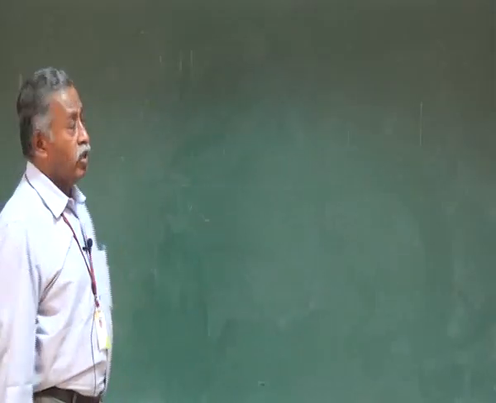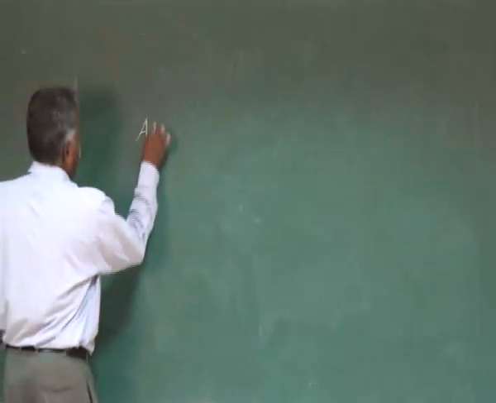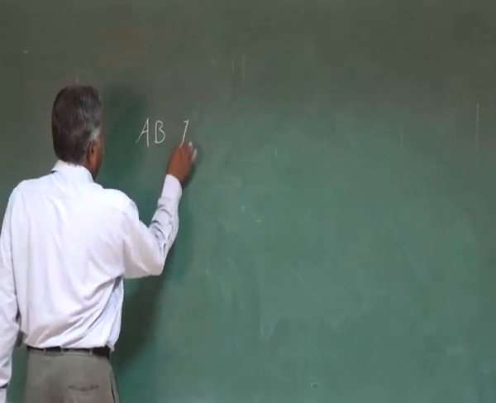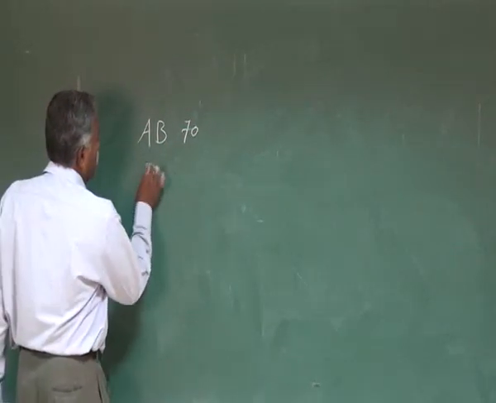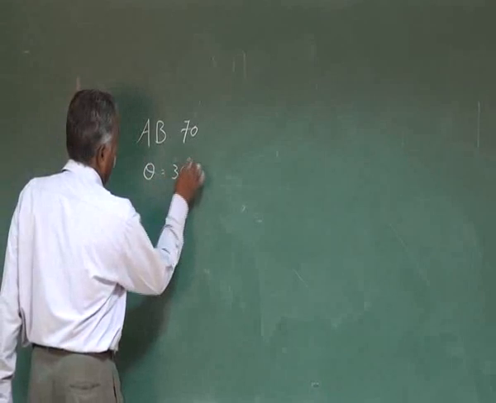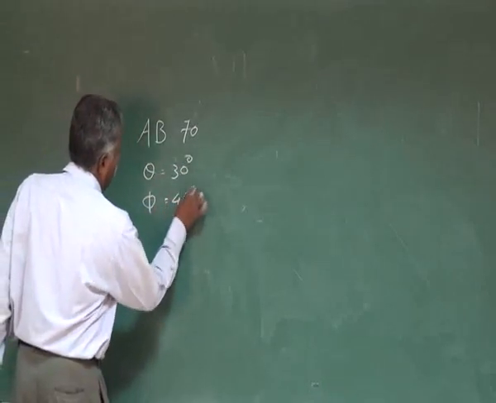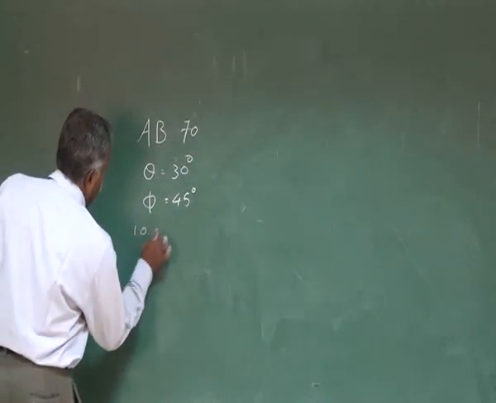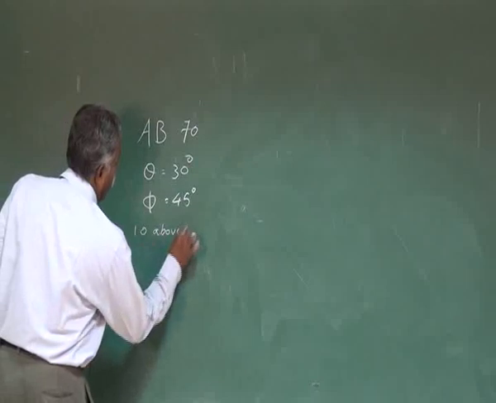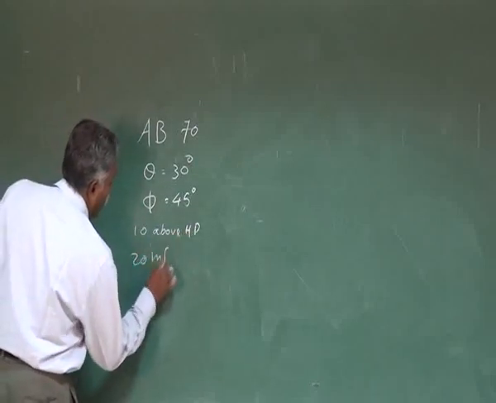Now we will solve a straight line problem. Take for example a straight line AB of 70 mm long. It is inclined at 30 degrees to the horizontal plane and 45 degrees to the vertical plane, and the point A is 10 mm above HP and 20 mm in front of VP.